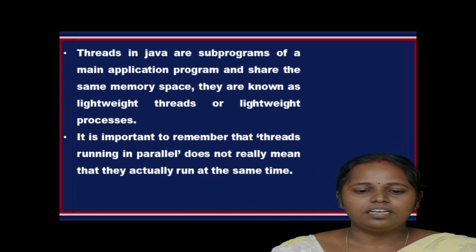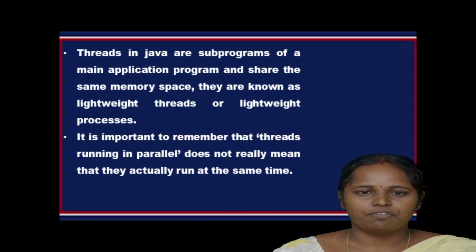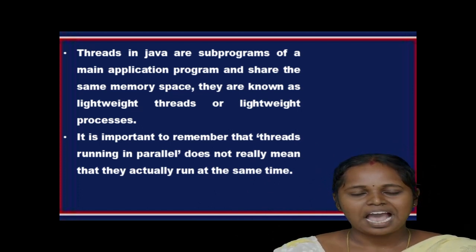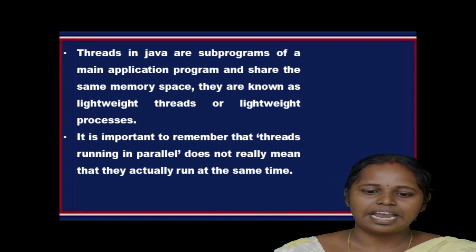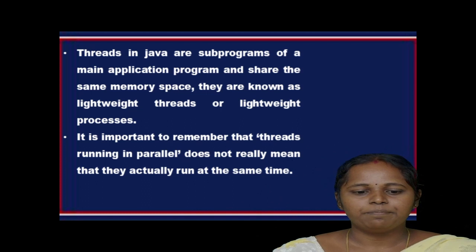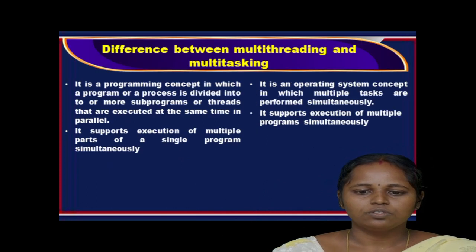Threads in Java are subprograms of a main application program and share the same memory space. They are known as lightweight threads or lightweight processes. It is important to remember that threads run in parallel, but it does not really mean that they are actually running at the same time. So, what is the difference between multi-threading and multitasking?